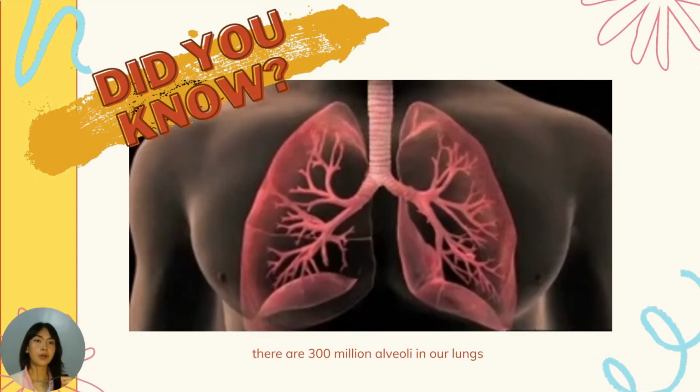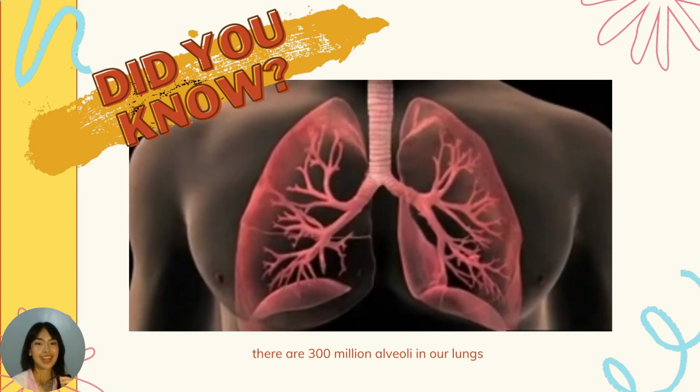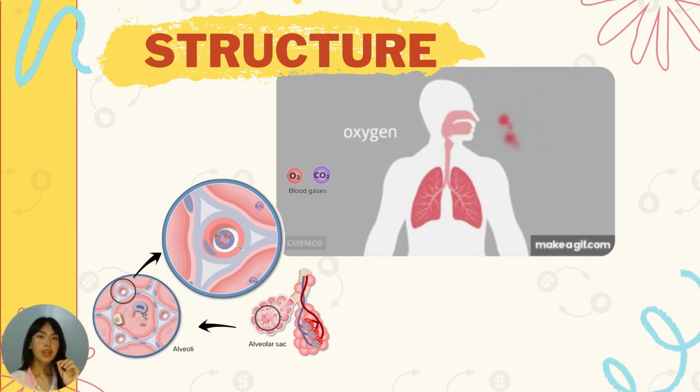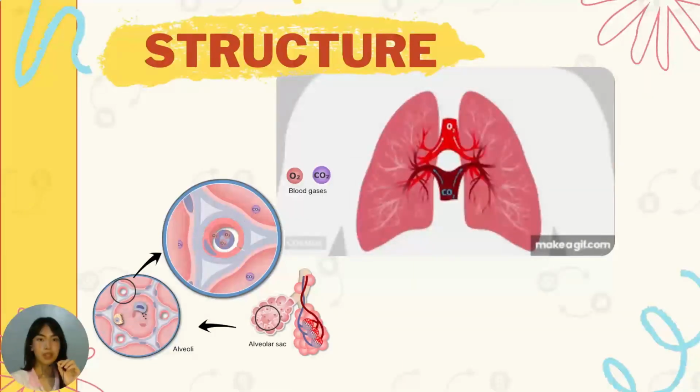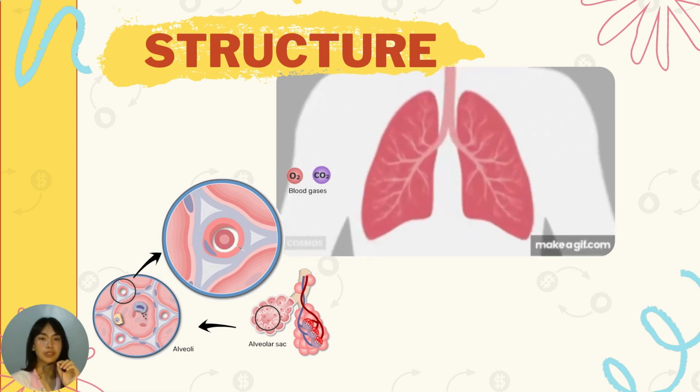Alveoli are hollow, small sacs that act as air-filled chambers where oxygen and blood come into close contact with each other. But did you know that there are 300 billion alveoli in our lungs? Gas exchange between air and blood takes place on the respiratory membrane of our lungs. The walls of the alveoli and the surrounding capillaries make up the majority of the structure.